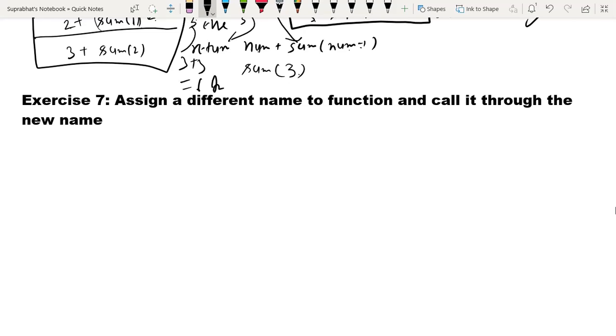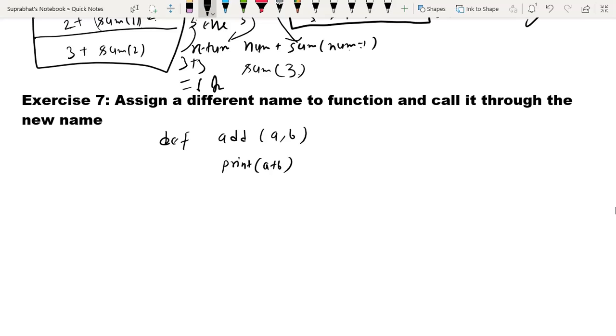So suppose I am giving you an example. Suppose I create a function, def add(a, b), and here I am simply printing a plus b. Outside this function, I change the function name.